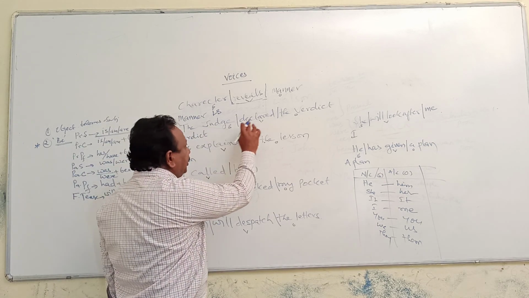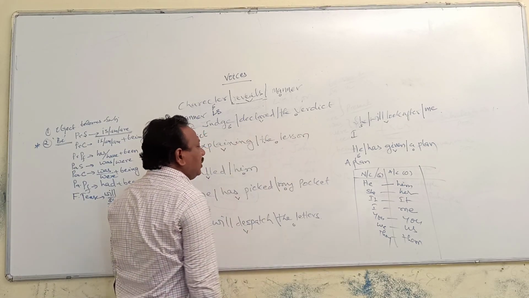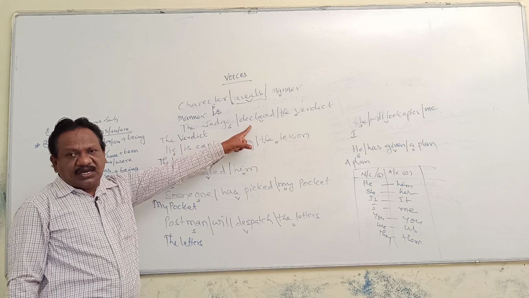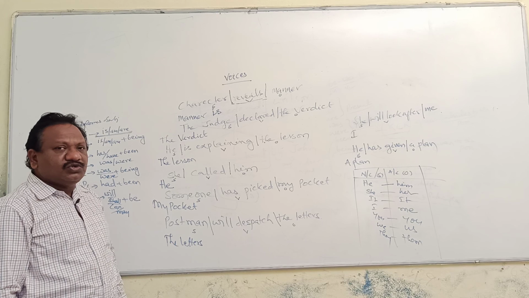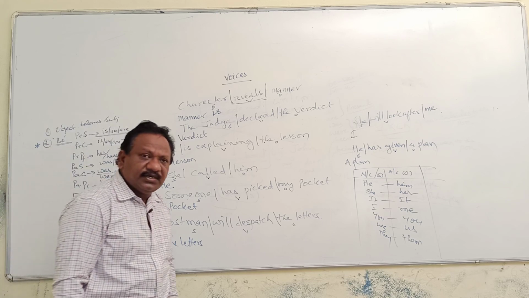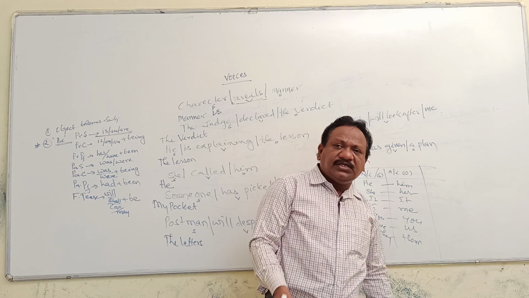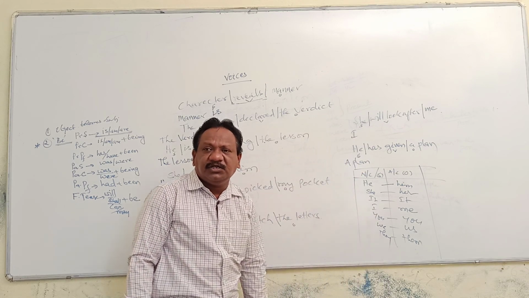Next, the judge declared the verdict. Declared: the second form of the verb is used. Once the second form of the verb is used, it means it is in which tense? Past simple tense. Once it is in past simple tense, you have to use the past be form.